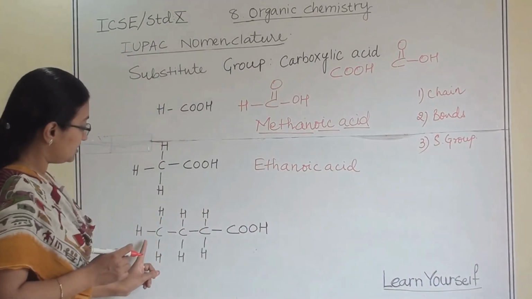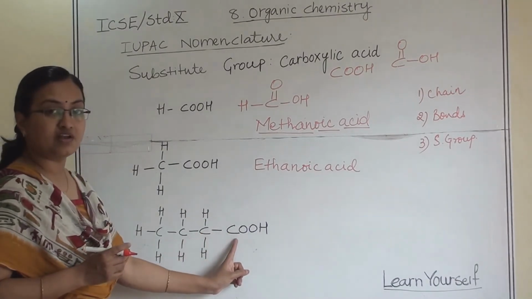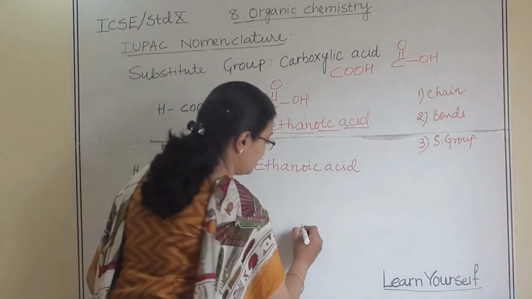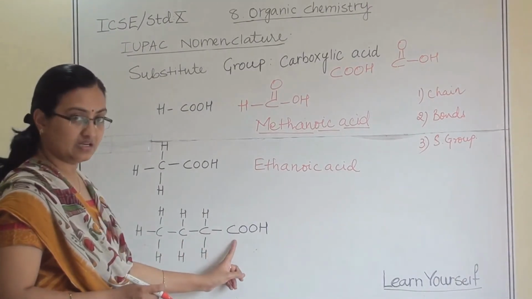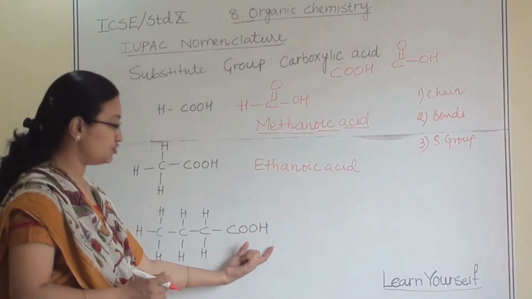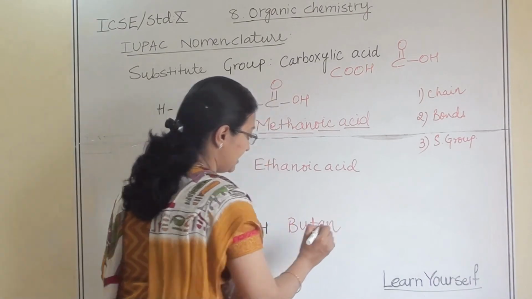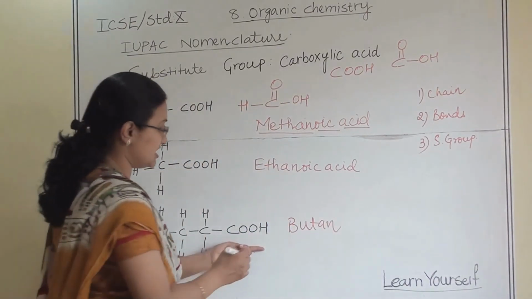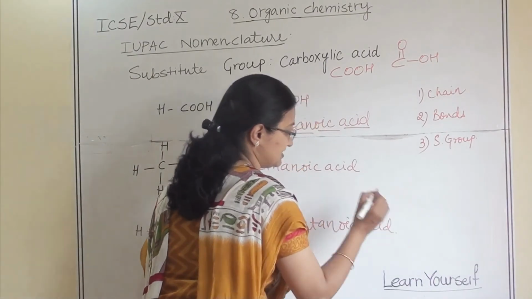Now the third structure. In this, 1, 2, 3 and 4 carbon atoms are there. 3 here and 1 along with our substituent group. So this is going to be butane, and since COOH is there, the name will be butanoic acid.